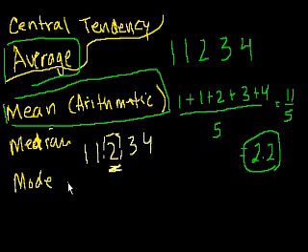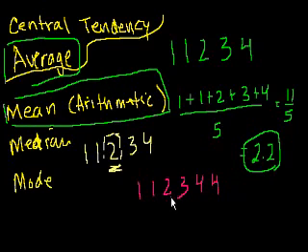And I know what you might be thinking. Well, that was easy enough when we had 5 numbers. But what if we had 6 numbers? What if it was like this? What if this was our set of numbers? 1, 1, 2, 3. Let's add another 4 there. So now there's no middle number, right? 2 is not the middle number because there's 2 less than it and 3 larger than it. And then 3 is not the middle number because there's 3 larger and 2 smaller than it. So there's no middle number.